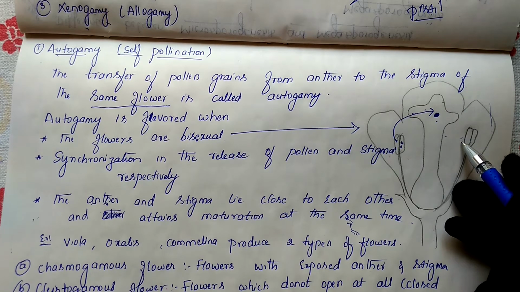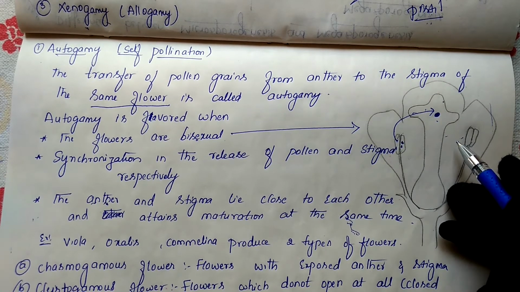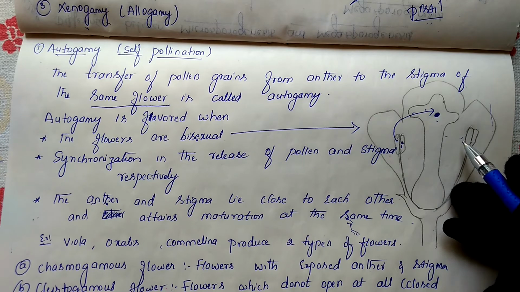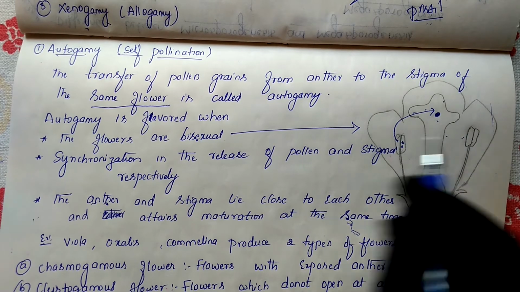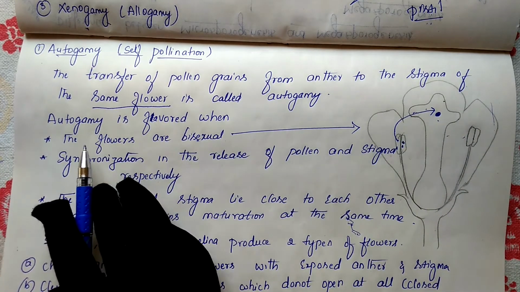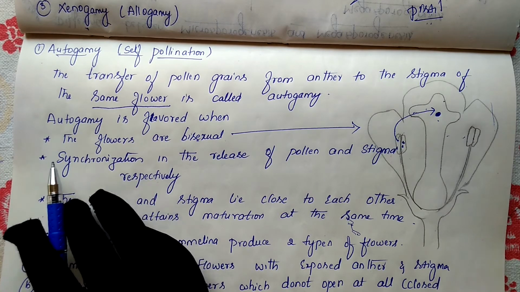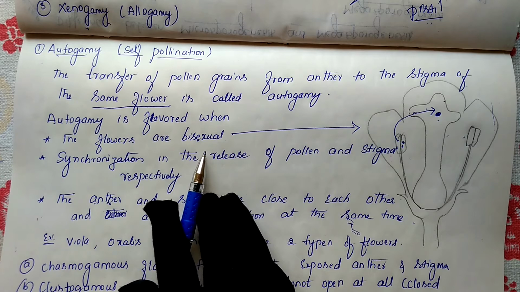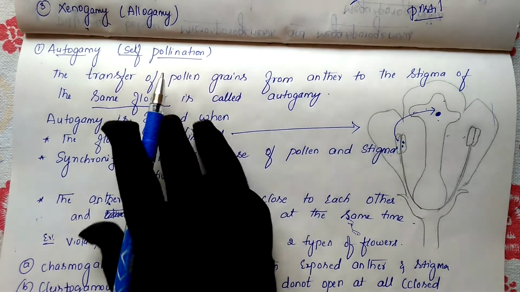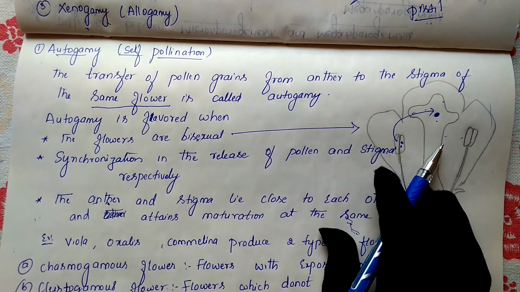In your hibiscus, stigma will be present in the flower and anther will also be present in the flower. Such a type of flower we call a bisexual flower. Autogamy, or self-pollination, takes place in flowers which are in a bisexual condition. In bisexual flowers, autogamy or self-pollination will take place.